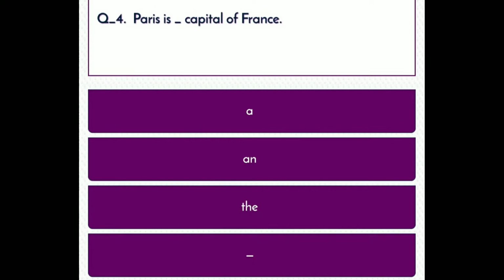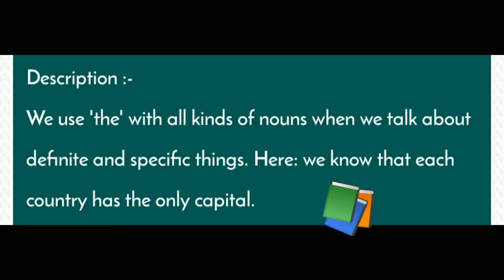Right answer: option C. Correct answer. Description: We use the with all kinds of nouns when we talk about definite and specific things. Here we know that each country has only one capital.